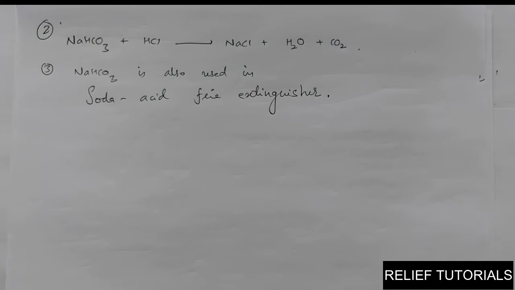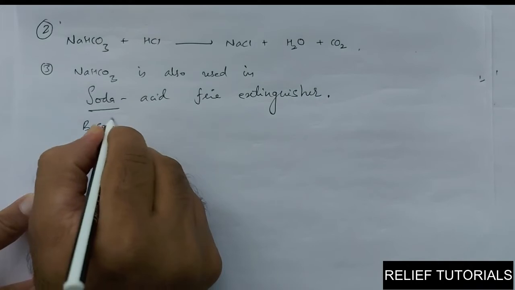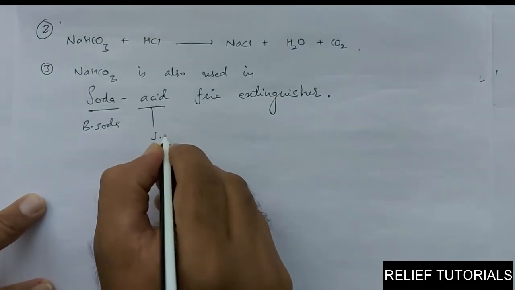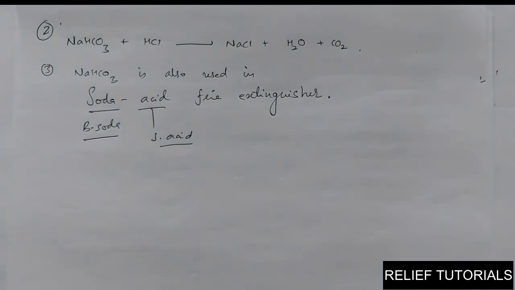Those are soda acid fire extinguishers. Why is the name soda acid fire extinguisher? Because soda means baking soda and acid means sulfuric acid. Baking soda and sulfuric acid combine and form a fire extinguisher because they liberate CO2.